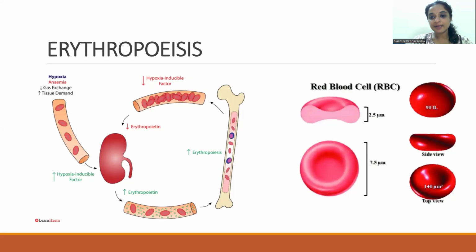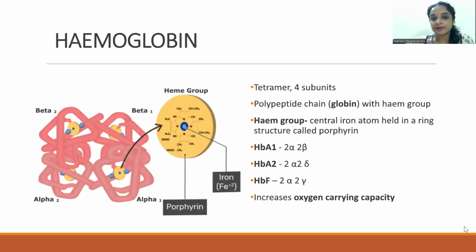As you can see here, the red blood cell has a biconcave disc shape, which is about 2.5 to 7.5 microns in diameter. The shape is such that, one, it increases the surface area for the functions of the RBCs. It also helps the RBCs in traversing narrow capillaries and helps out in wear and tear. The RBCs have a lifespan of about 120 days. They are mainly comprised of hemoglobin, which is a protein.